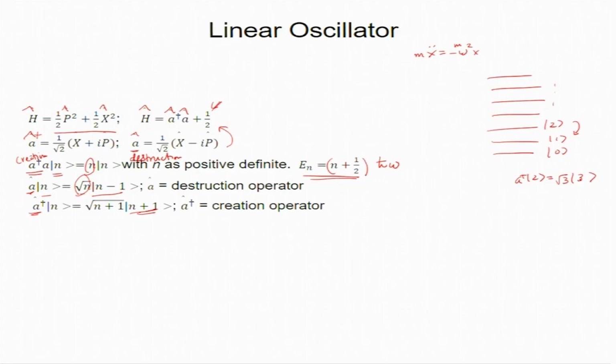So, the higher of the two. You have the left state and the right state, and the prefactor is always the square root of the higher number. So, here it is square root n plus 1, because n plus 1 is the maximum of n plus 1 and n. Here it is n and n minus 1, so it is square root n. That is an easy way to remember.